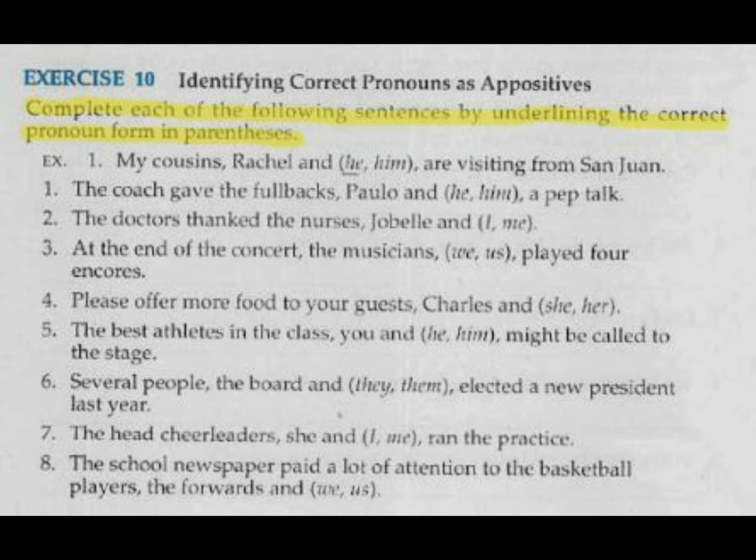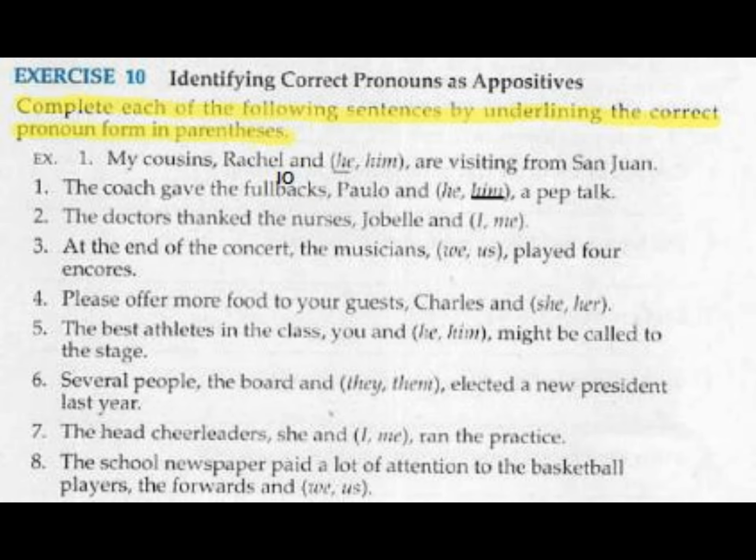Now I would like for you to do number 1 through 8 on your own, mark your answers, and then we'll go back and talk about each of them. Go ahead and pause the video right now and mark all your answers and then turn it back on when you're ready. All right, let's check our answers. Number 1, the coach gave the fullbacks Paulo and him a pep talk. Him is acting as an indirect object in the sentence.